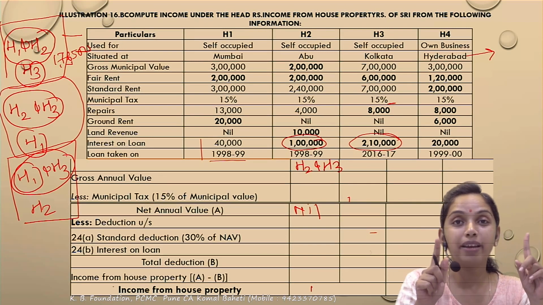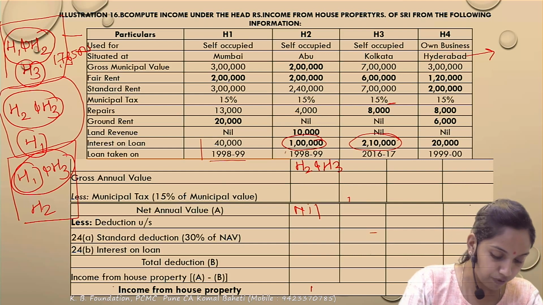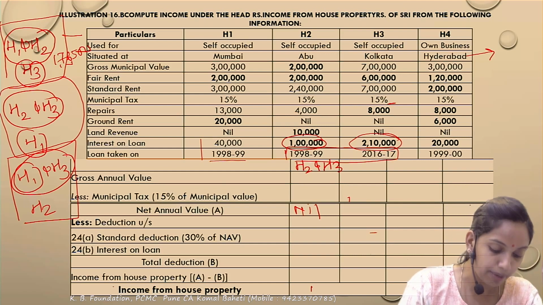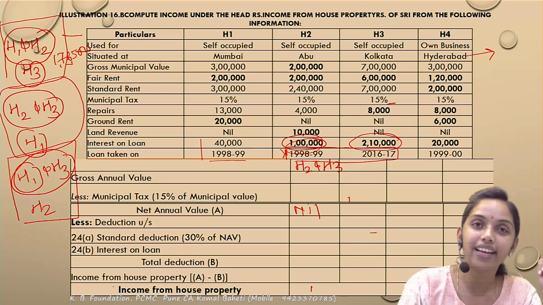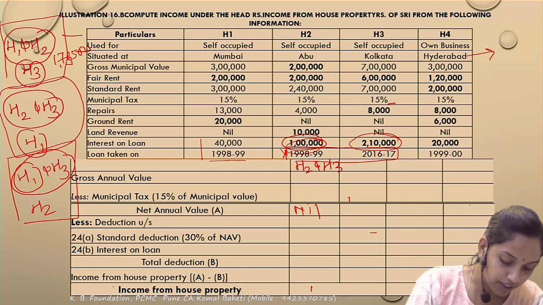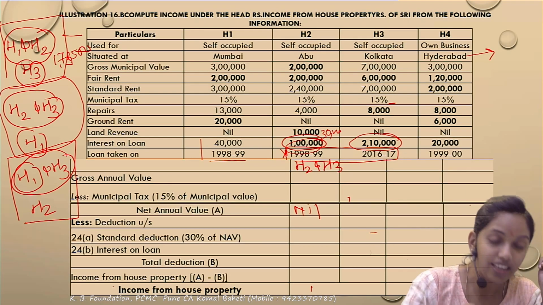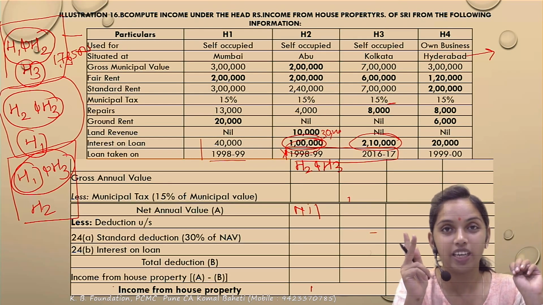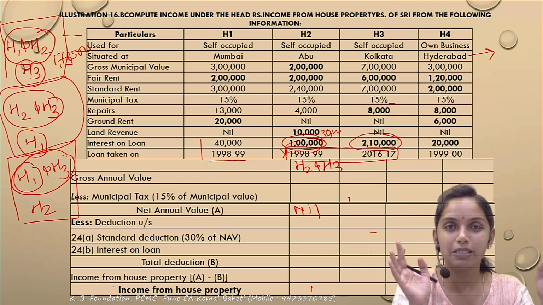Correct. For the upper limit, check out the three conditions. In that, one is the loan should be after the 1st April 1999. So it does not satisfy. So this 1 लाख का deduction मिलेगा क्या? नहीं. For this house property only कितने का deduction मिलेगा? 30,000. Correct. What about this? This is 2,10,000. लेकिन overall limit कितना है? 2 लाख का ही. 2 लाख से ज्यादा मिलेगा क्या? सब SOPs मिला के 2 लाख का.